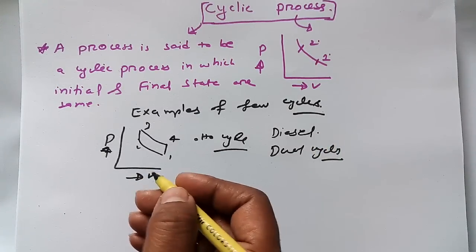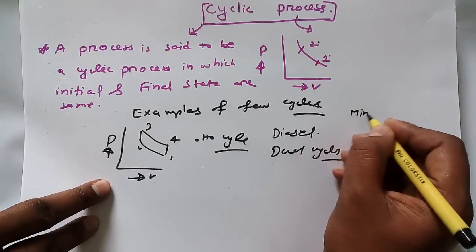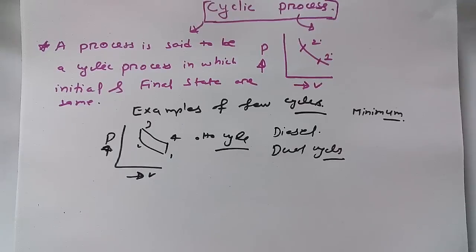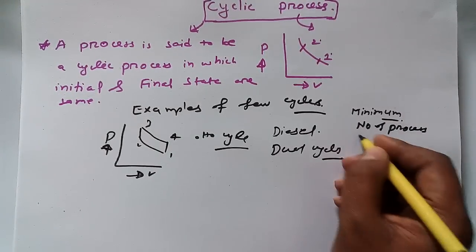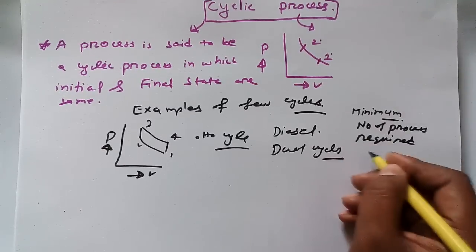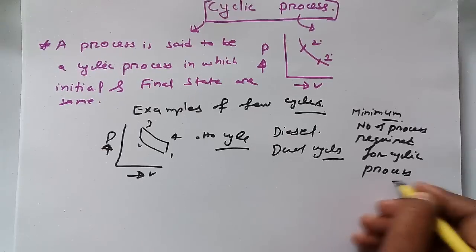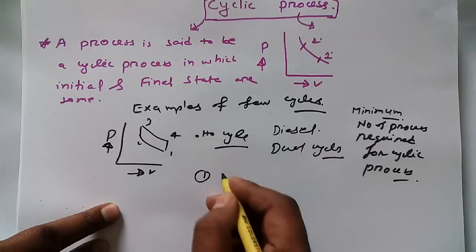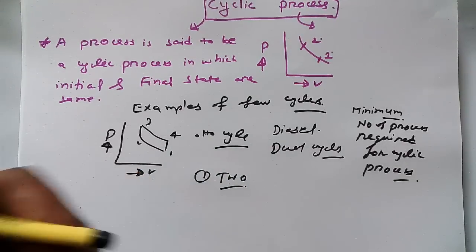working on cyclic process. But if I ask you the minimum number of processes required for a cyclic process, then what would be the answer for this question? Then the answer is simple. The answer is 2. I'm going to show you how 2 processes are going to make a cycle.